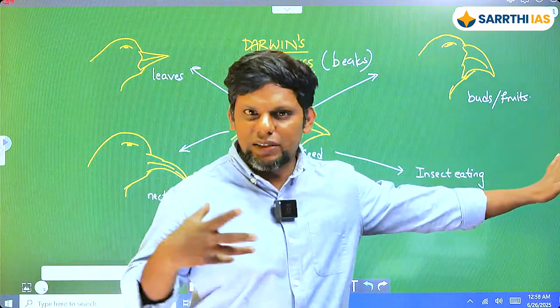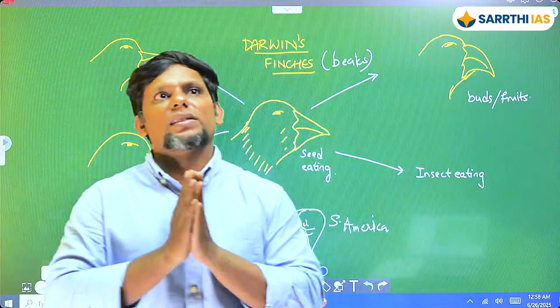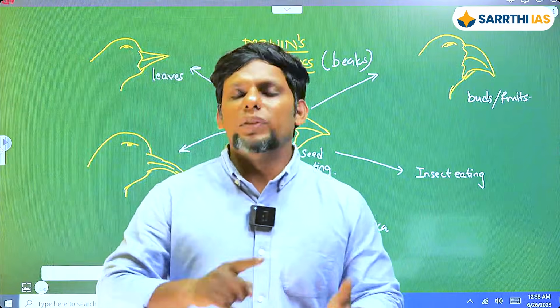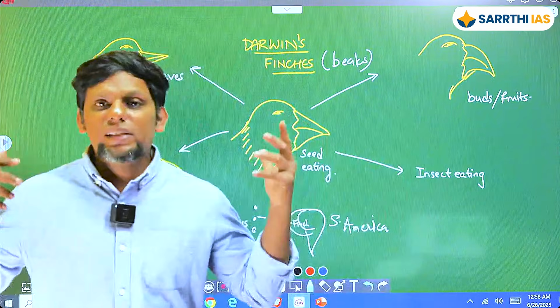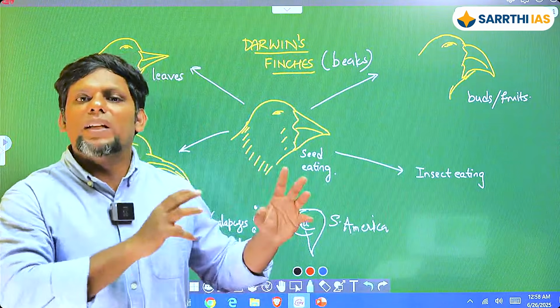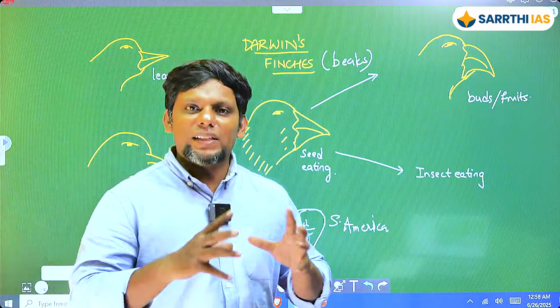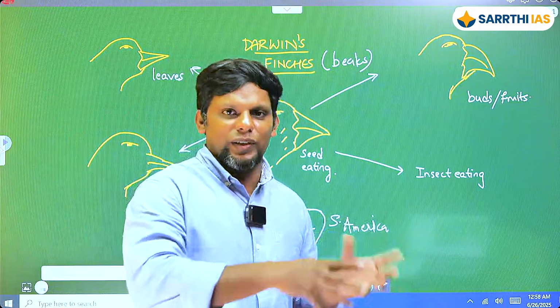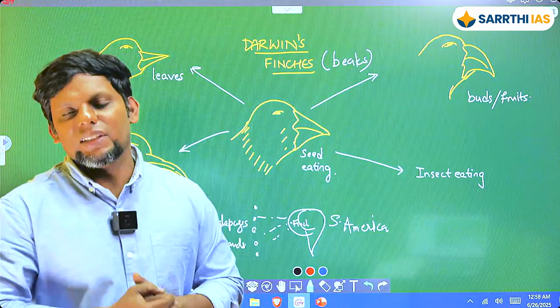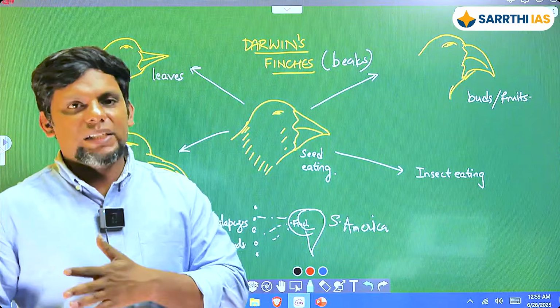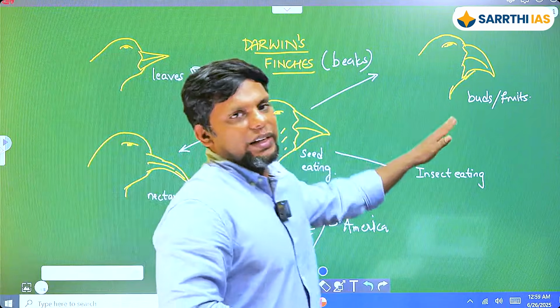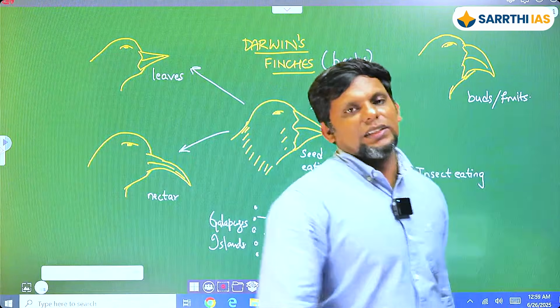He did not publish the ideas just yet, but once he started studying them, I'm seeing 1, 2, 3, 4, 5, 6, 13. He's seeing so many of these varieties, depending upon the number of islands. In each of those islands, wherever you have a different kind of environment, that species had eventually become so different that it became a completely different kind of species. So the species from the ancestral species to here had basically evolved. So this is basically what it is.